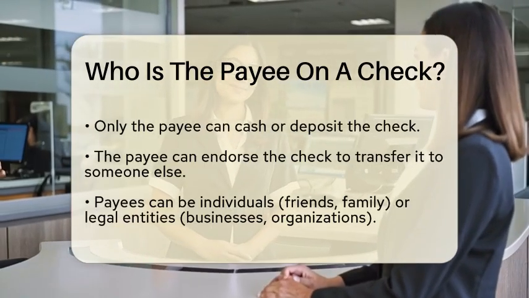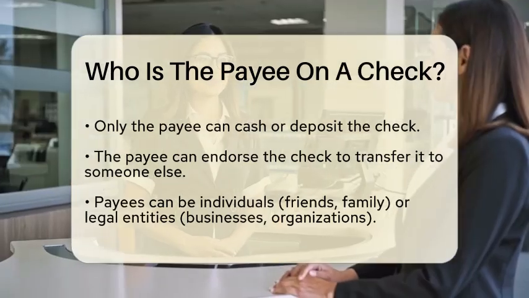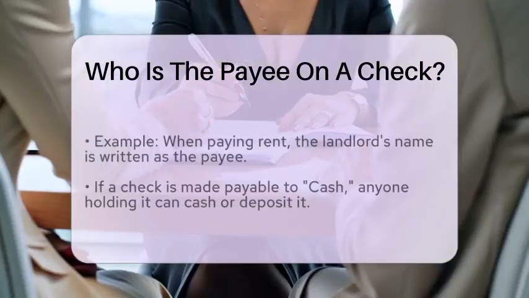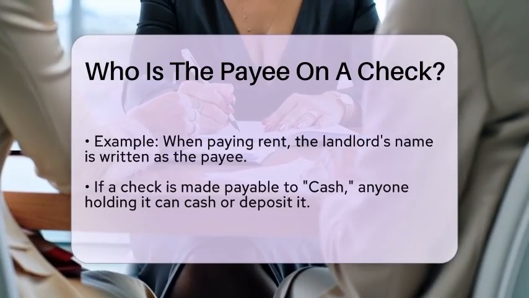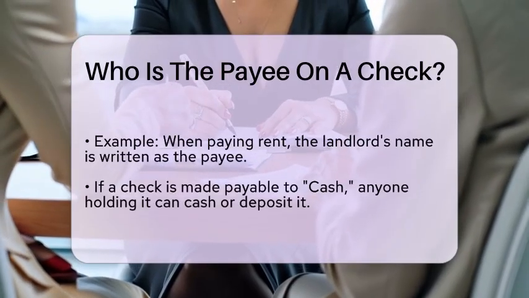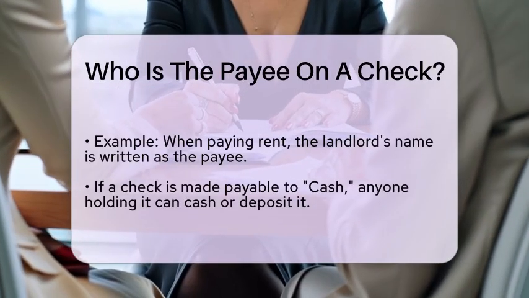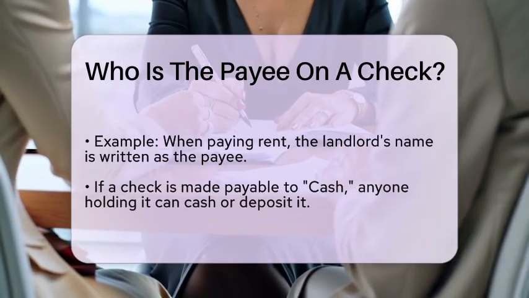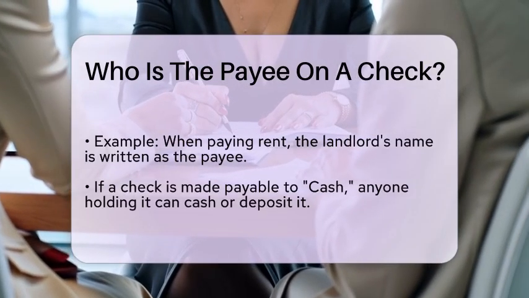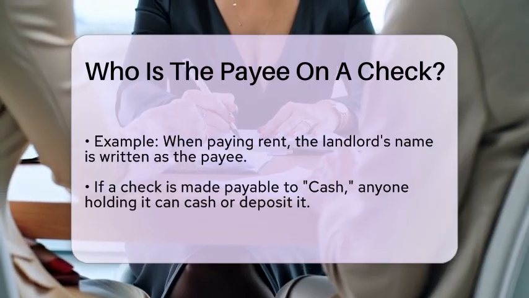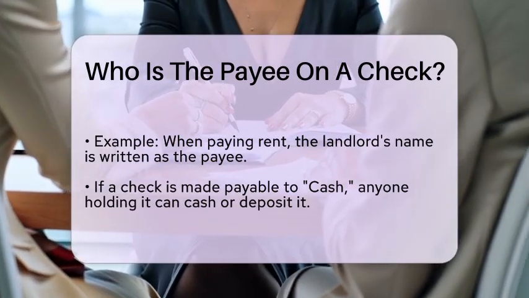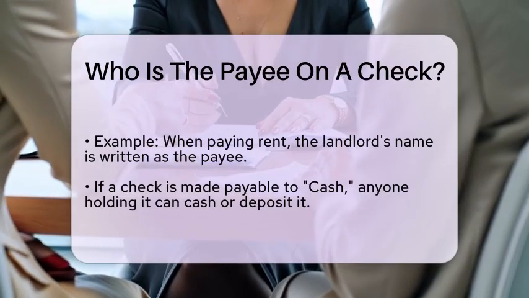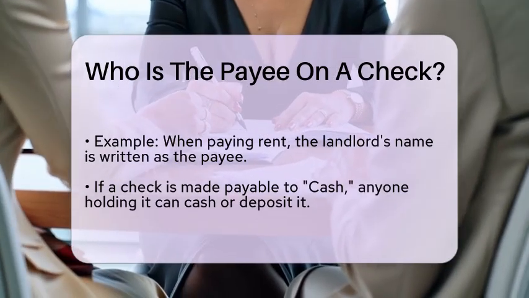When your landlord receives the check, they can deposit it into their bank account, and the funds will be credited to them. It is important to note that if a check is made payable to cash, it can be cashed or deposited by whoever holds the check. However, this practice is less secure and is generally discouraged by banks and credit unions. They prefer checks to be made out to a specific payee to prevent fraud.